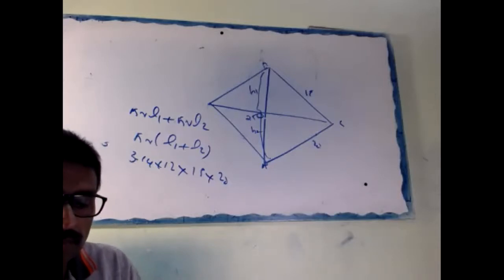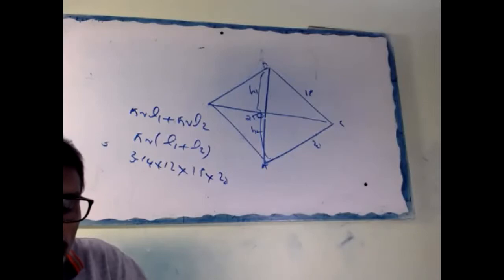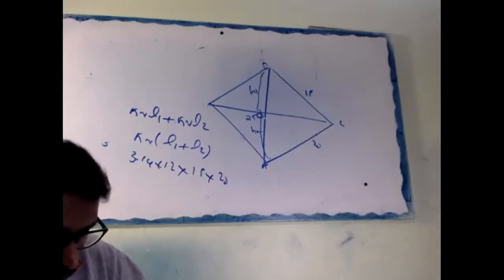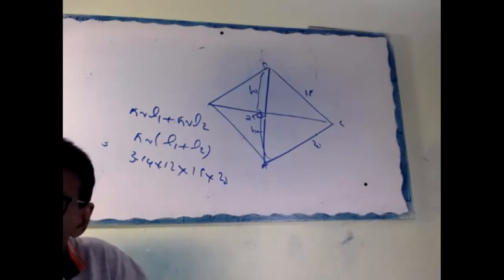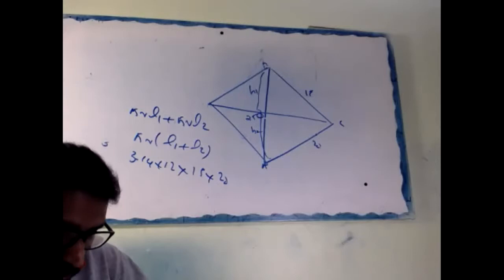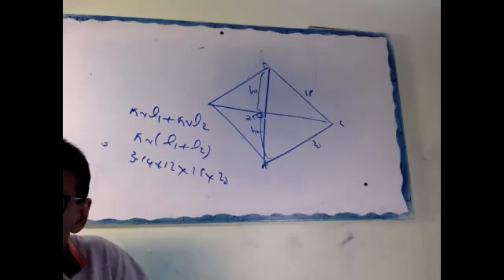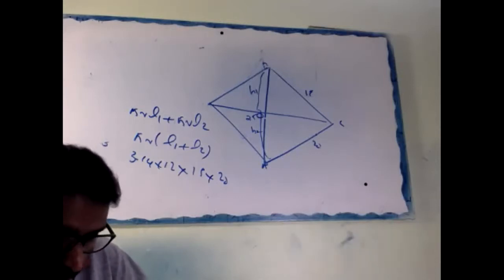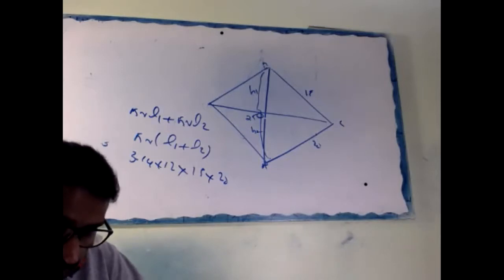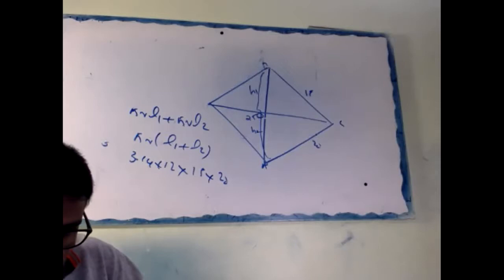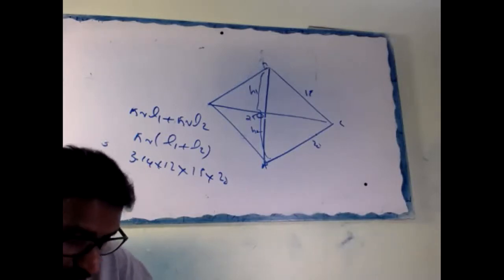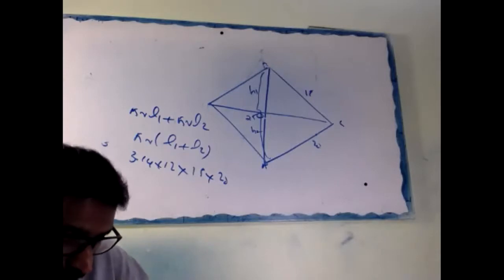The radius of the smaller one is 3 centimeter.